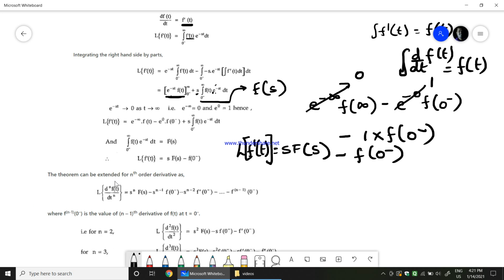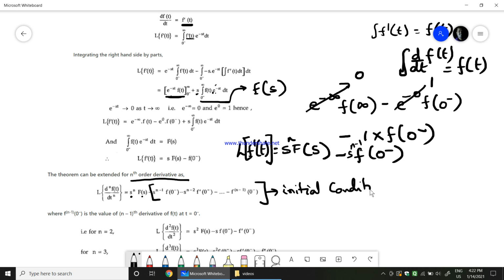Now the theorem can be extended for nth order derivative. What happens if you have an nth order derivative? The Laplace transform of the nth derivative of f of t would be equal to s to the power of n into F of s minus s to the power of n minus 1 into f of 0 minus s to the power of n minus 2 into f dash of 0 and so on. So when you see this, it is all initial conditions.